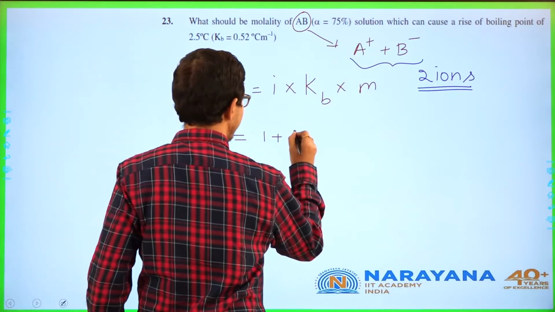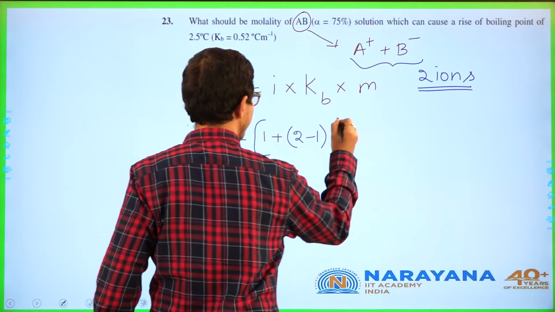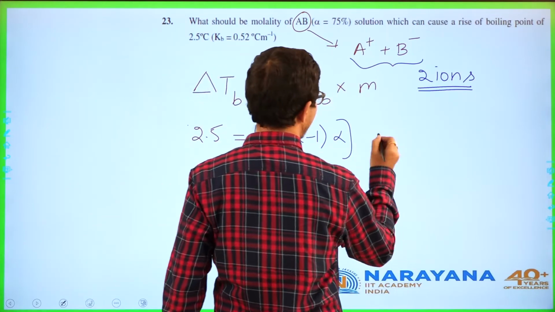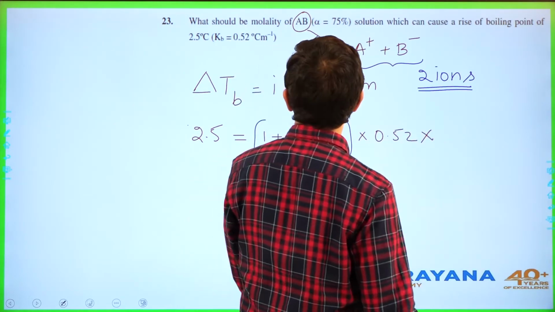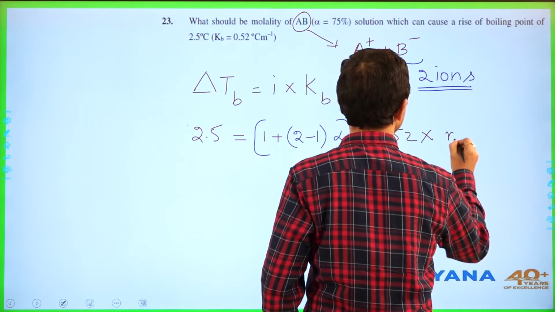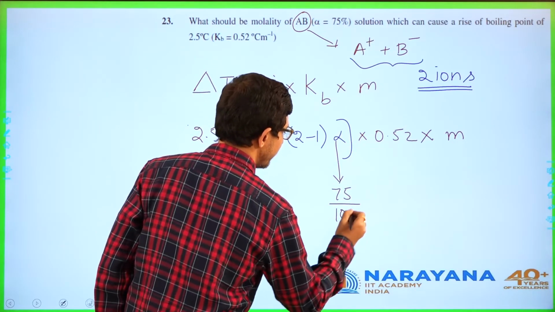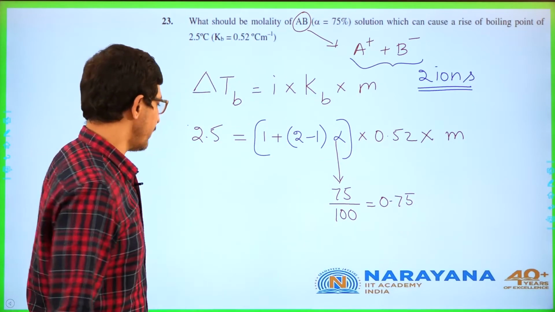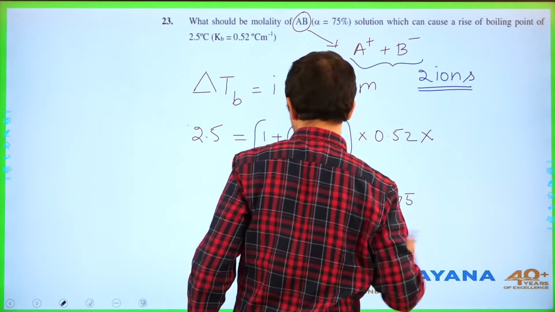Therefore, it is 2 minus 1 alpha. Kb value 0.52. Molality need to be calculated. And what is the alpha value? 75%, means it is 0.75. All values were given and we need to calculate the m value.